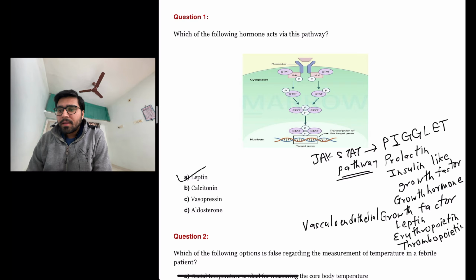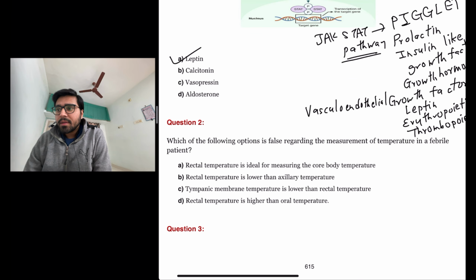The next question is, which of the following options is false regarding the measurement of temperature in a febrile patient? So let us look at the options. Rectal temperature is ideal for measuring the core body temperature. This one is true. Rectal temperature is lower than axillary temperature.